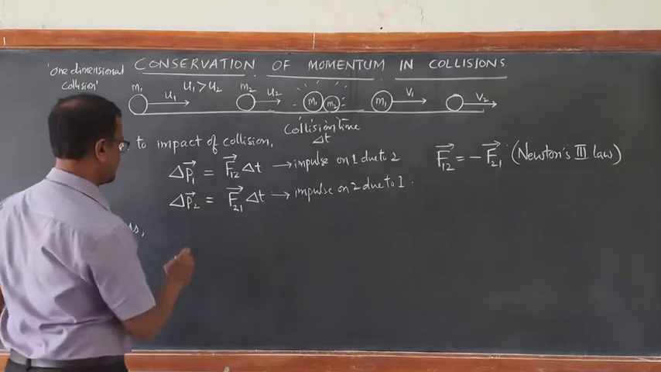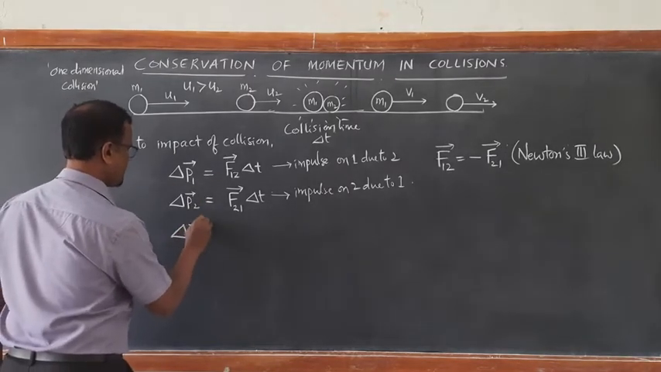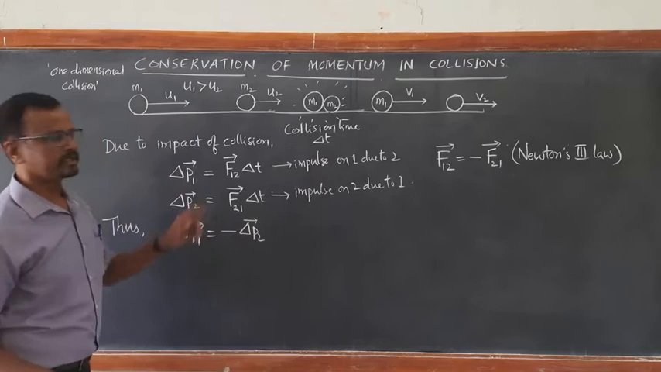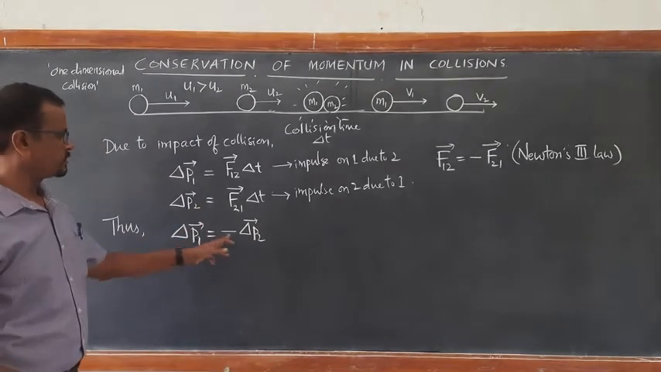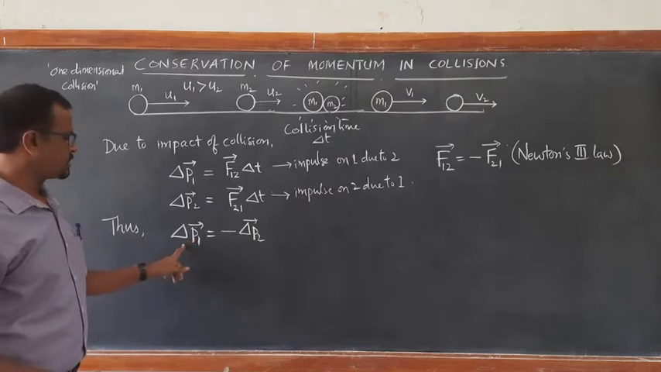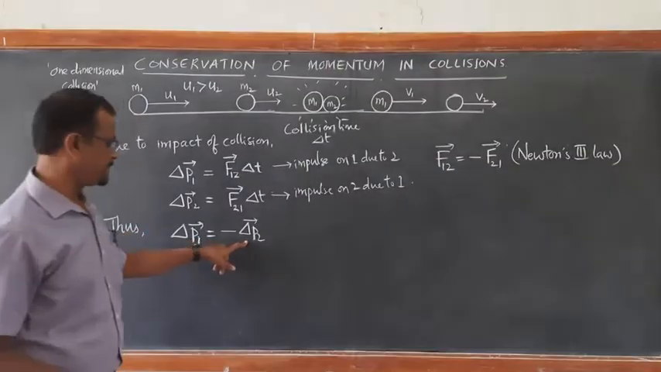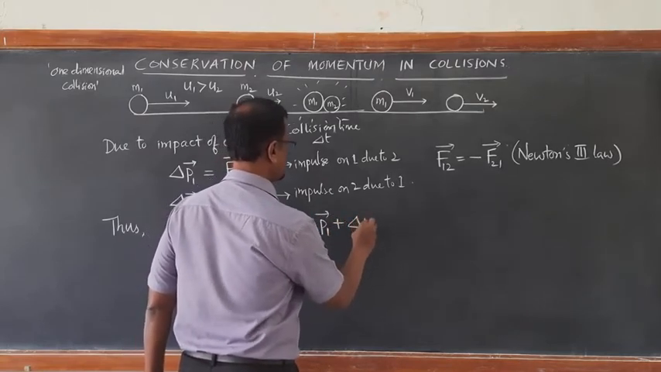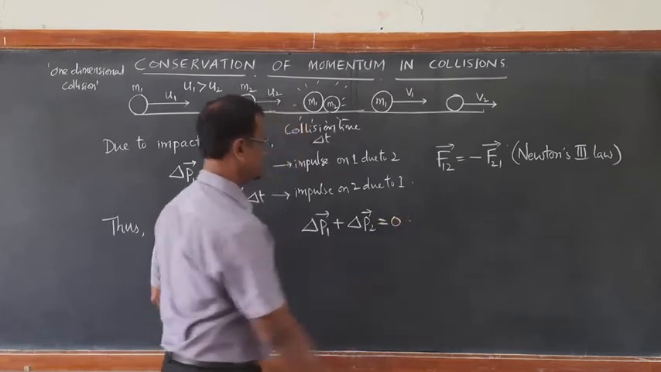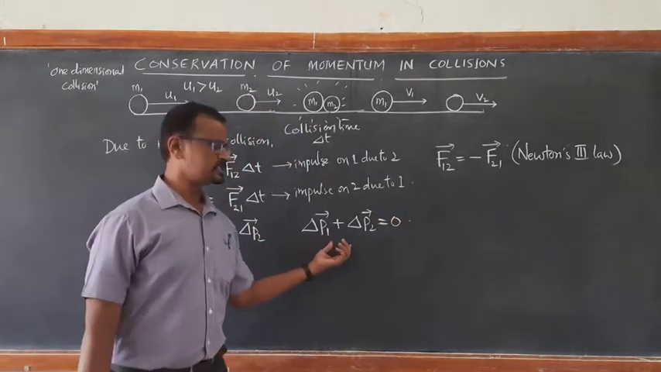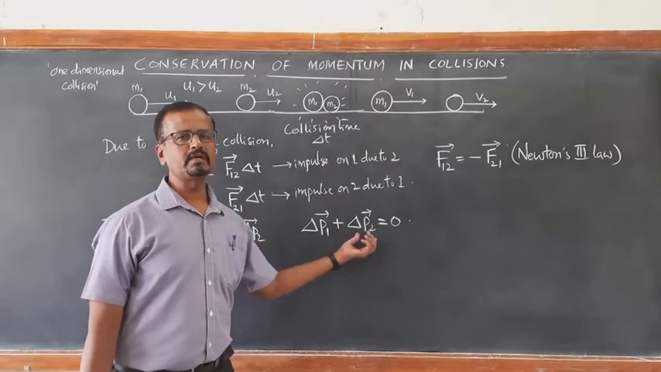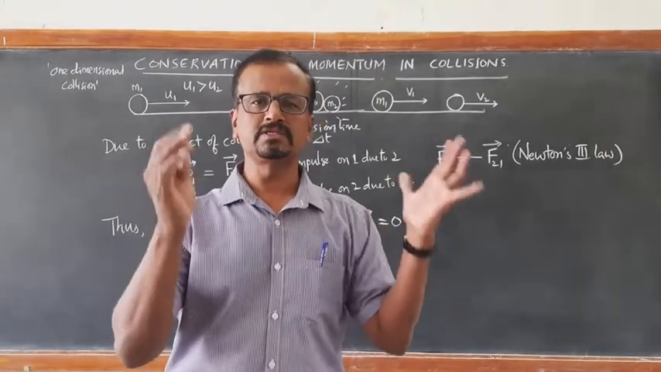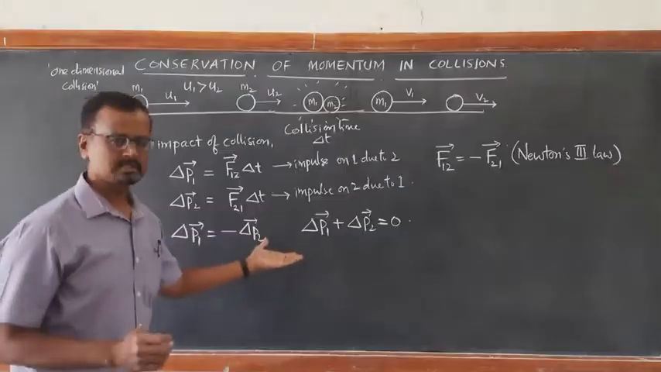Using Newton's third law, we can write delta P1 must be equal and opposite to delta P2. So delta P1 is equal to minus delta P2. This implies delta P1 plus delta P2 is equal to 0. This is the important thing. Thus, the change in total momentum of the system is 0. Change in total momentum of the system is 0 means what? Total momentum of the system is conserved.